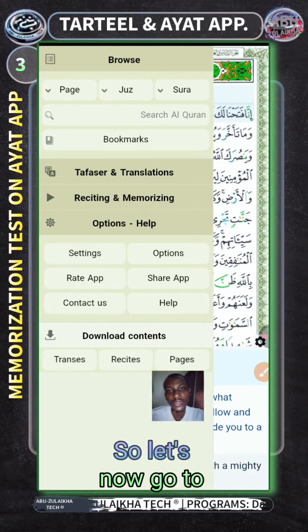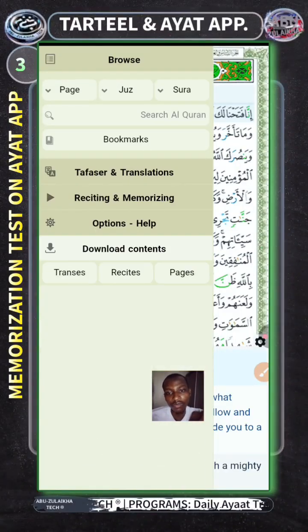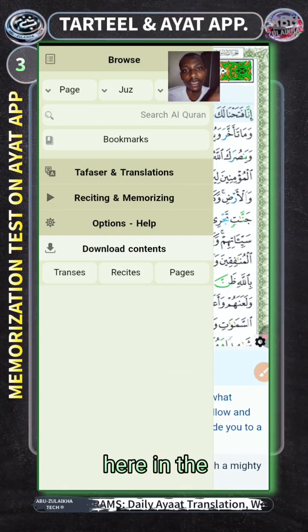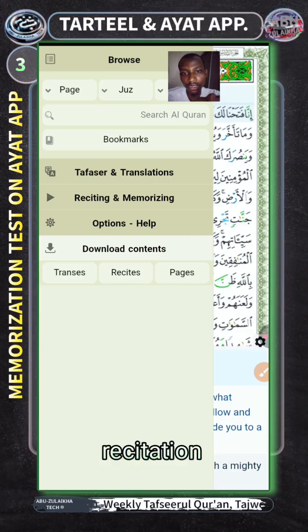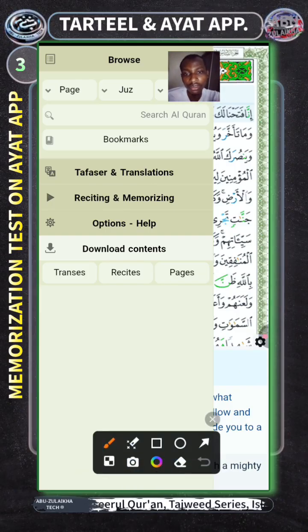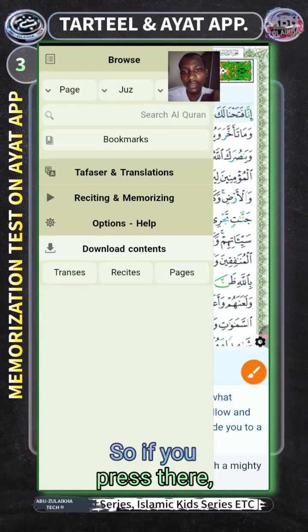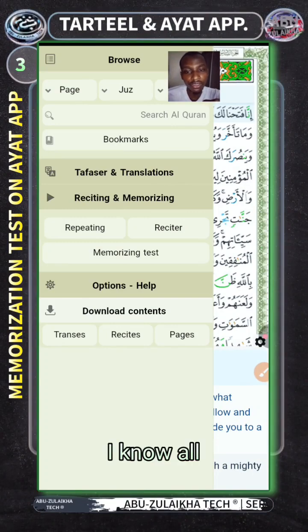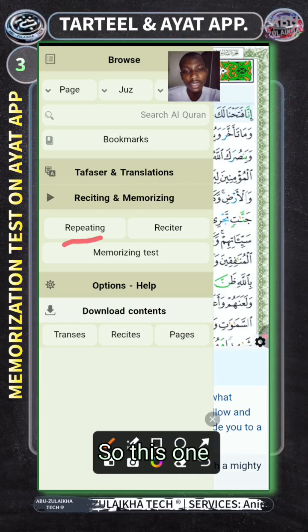So let's now go to the business of today, where we want to now see the memorization side, that is the test. If you want to now test your memorization, how will you use it here in, how do you call it, Ayat? So you press on the option of recitation and memorization. Let's press it here, reciting and memorizing. So if you press there, it will now give you other options, where I know all this one too, you can get them under Tartil. So this one has been there for long.